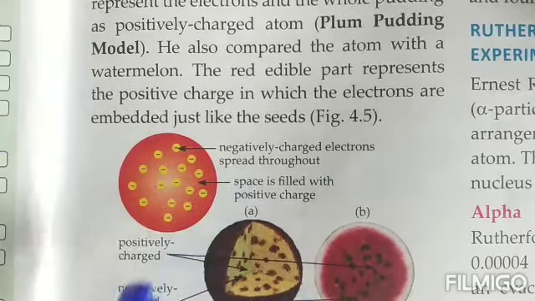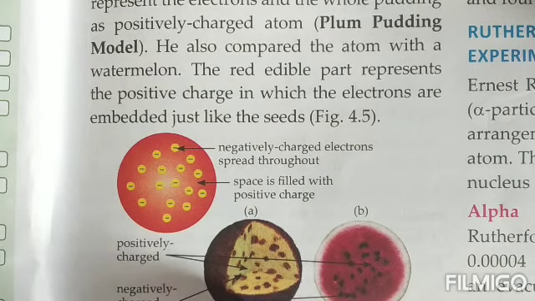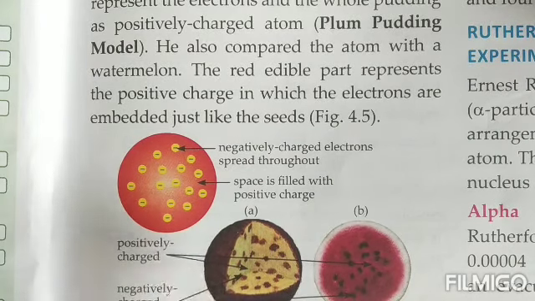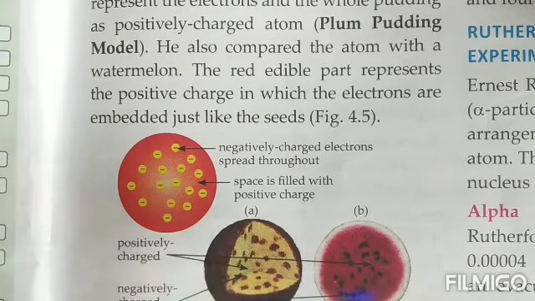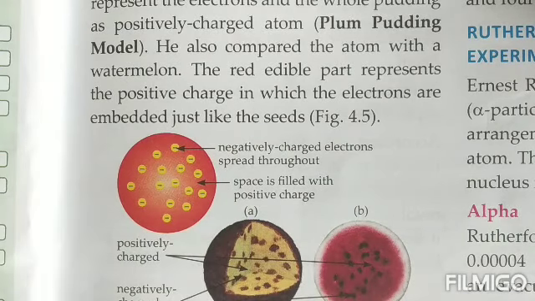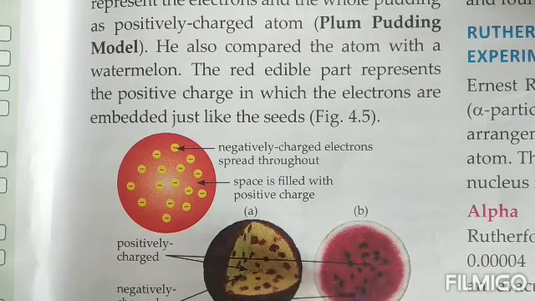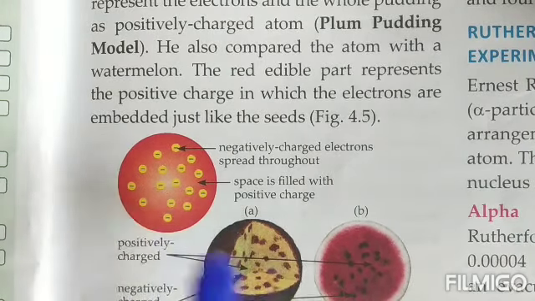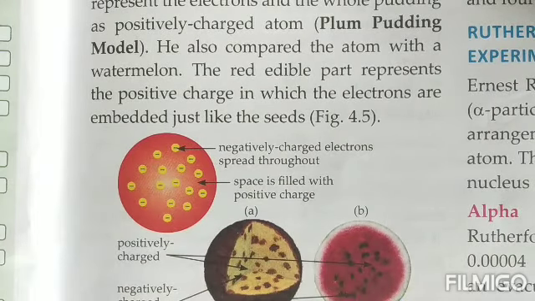So this was how J.J. Thomson described the arrangement of the subatomic particles inside an atom. See, just like the plum pudding, right? And he also described that the structure of an atom is just like a watermelon, where the red portion is actually the protons and these black seeds are actually the electrons. So this is the first model that was described about the structure of an atom, that was given by J.J. Thomson.